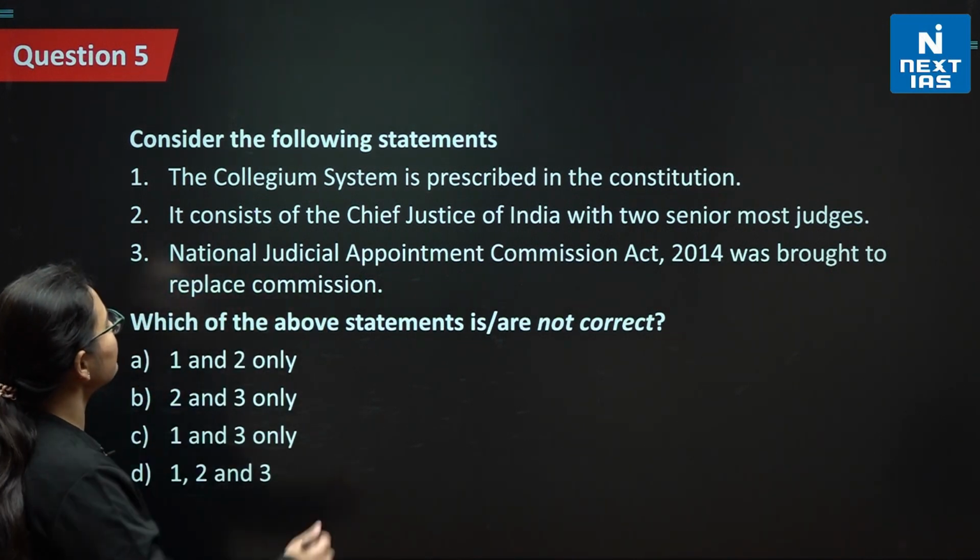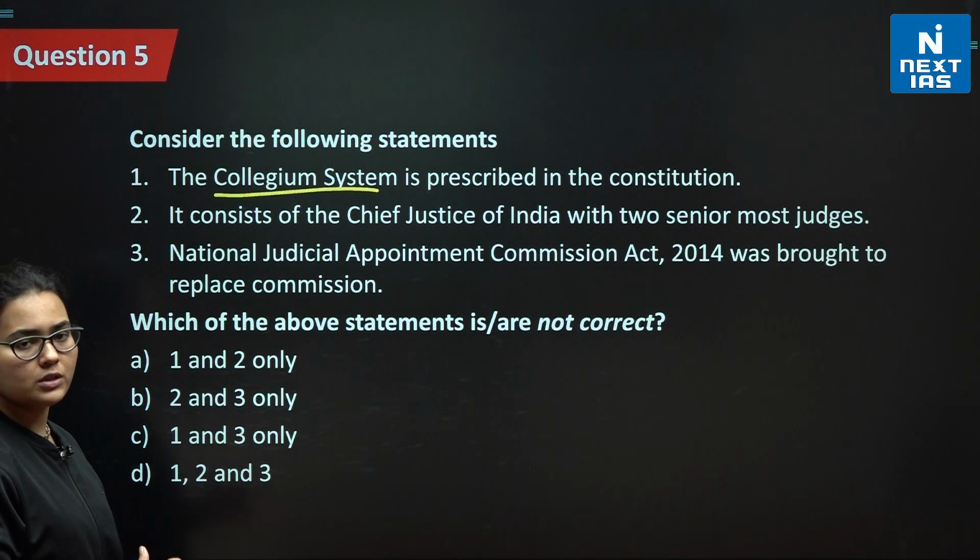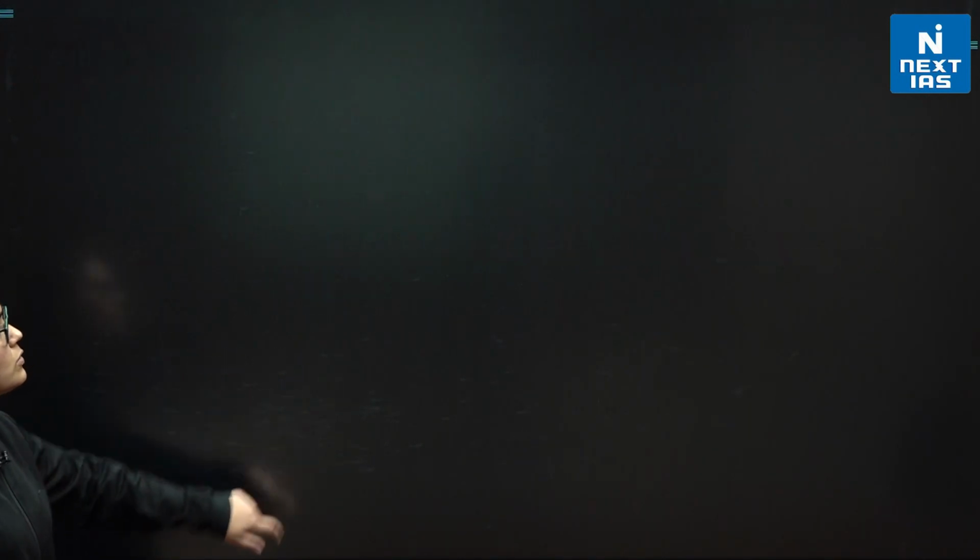Now, first of all, we need to know what is the collegium system. In case you don't know, we'll have a quick revision of the collegium system, and then we shall also discuss the 3 judges cases which relate completely to this collegium system. Now, what is the collegium system? The collegium system is a group of people made to decide over the appointments of the Supreme Court judges and the transfer of the High Court judges. I hope this is clear to you.